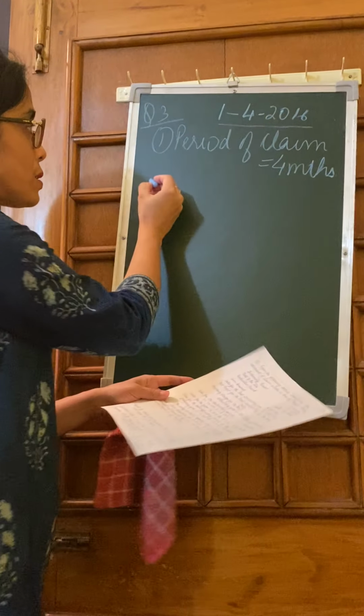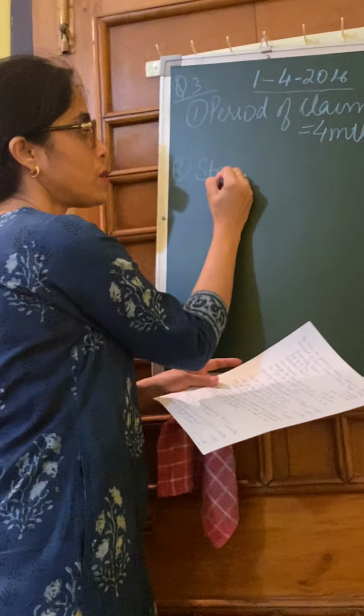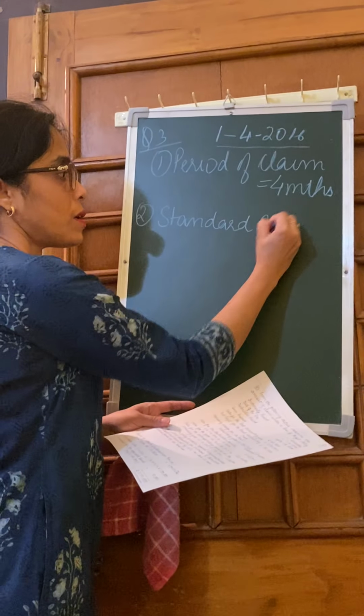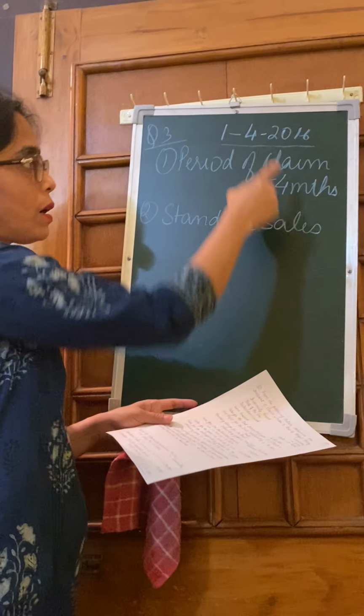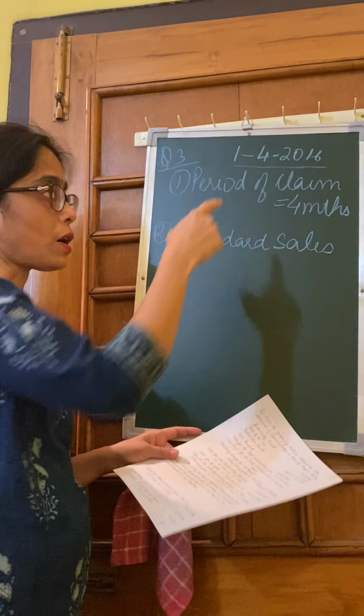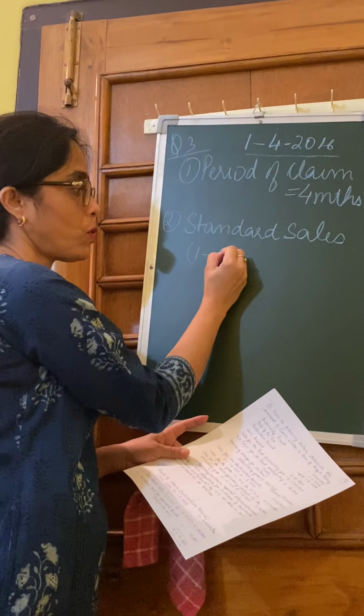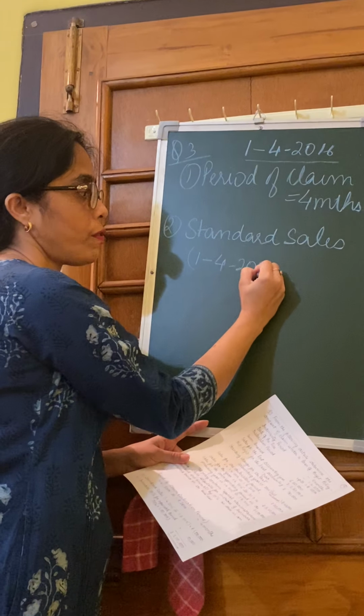Next, number 2, we will have to calculate what is the standard sales. Here again we have to refer to the same period of the previous year. So your date of fire was 1/4/2016, so we'll refer to 1/4/2015.